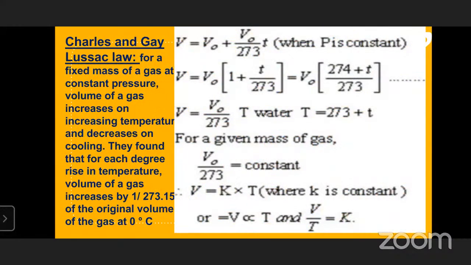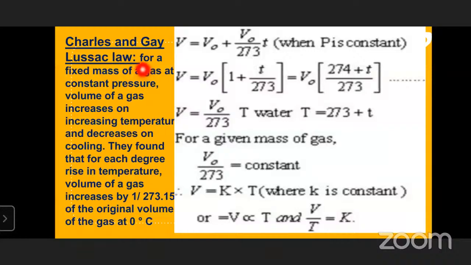Next one is the second law, which is the relation between V and T. Already we have discussed three measurable properties along with units: pressure, temperature, and volume. In the initial Boyle's law case, we took a constant temperature, and pressure and volume were the variable properties. But in Charles' law, V and T are variable properties, so what should be constant here? We'll see.